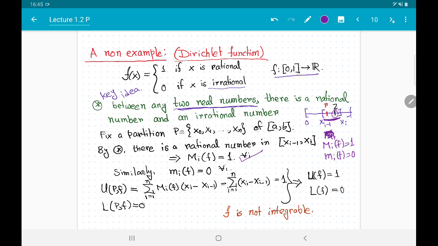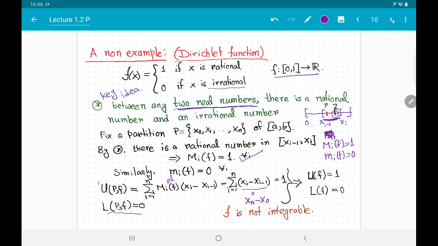Again, this is true for every partition that you can think of. What is UPF? UPF is the sum of all big M_i times (x_i minus x_{i-1}). So M_i is equal to 1 here, as we have seen, and consequently we will be left with the summation from i equal to 1 to n of (x_i minus x_{i-1}), which turns out to be x_n minus x_0, which is equal to 1 minus 0, which is 1. LPF is going to be 0.